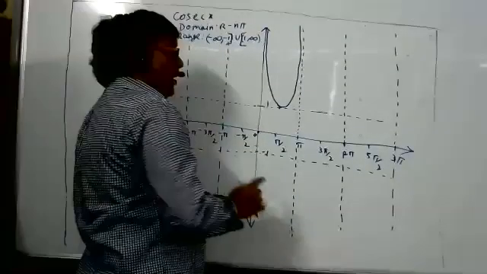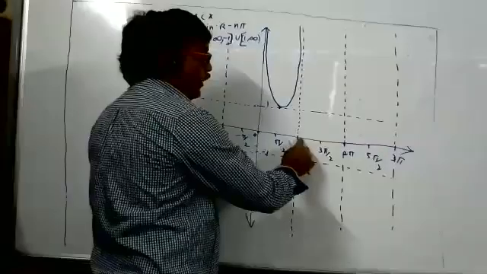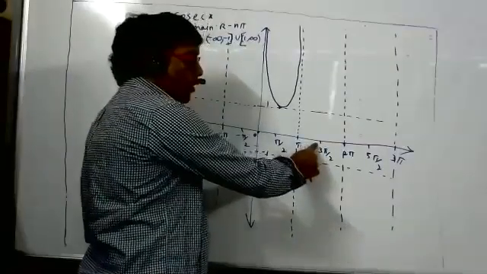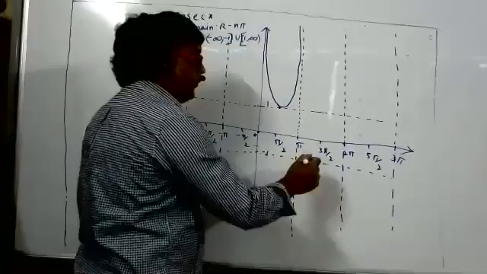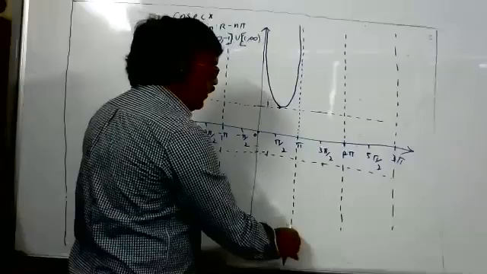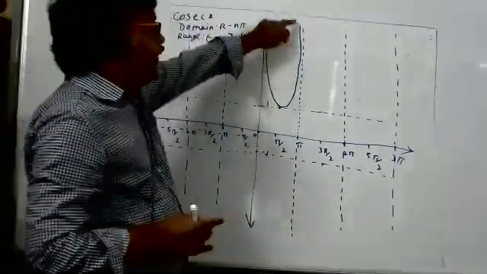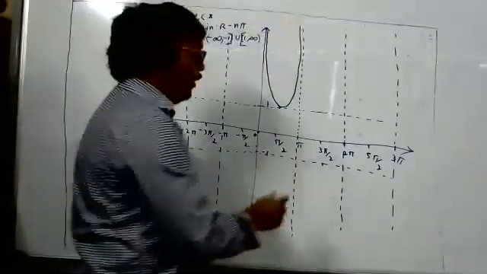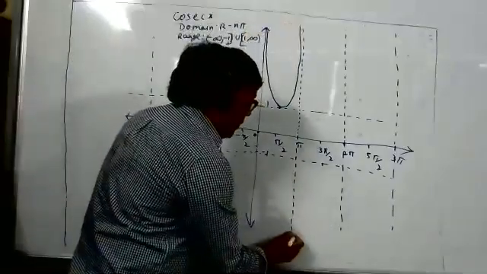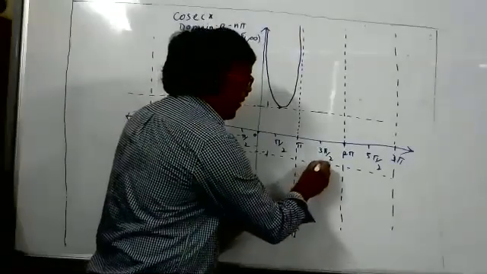But what happens, students, now? When we move from pi to 3 pi by 2, what I have mentioned in the tabular column is that the graph will increase from minus infinity to minus 1. As I told you today also, when the graph went to infinity here, it will come back from minus infinity. That way you can learn the concept. It will come from minus infinity, and at 3 pi by 2, it will become minus 1.